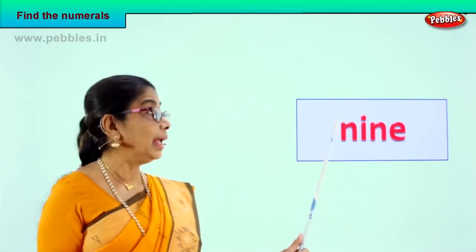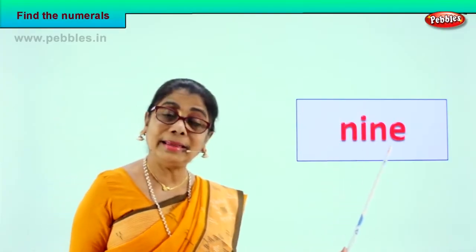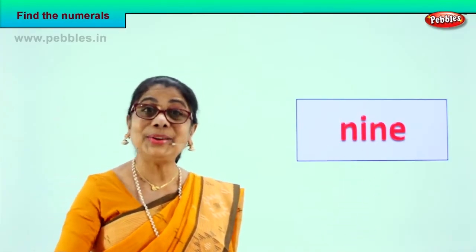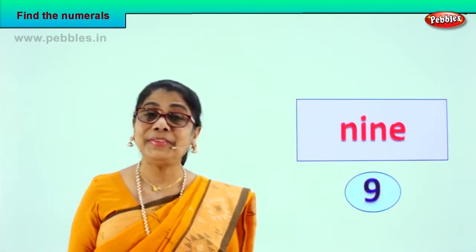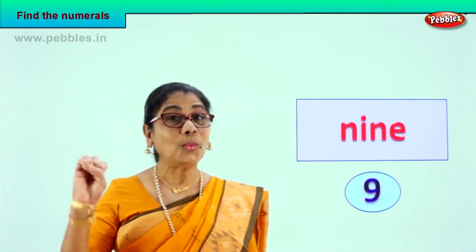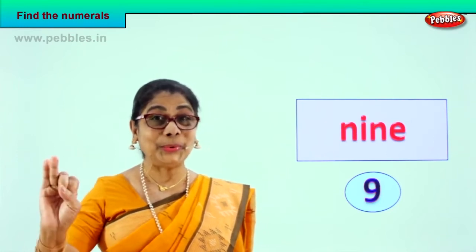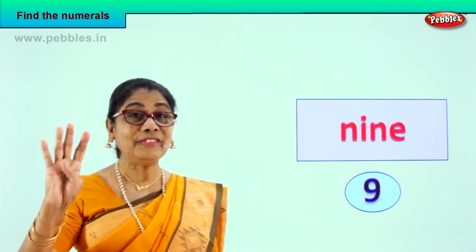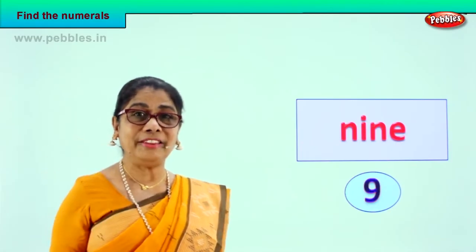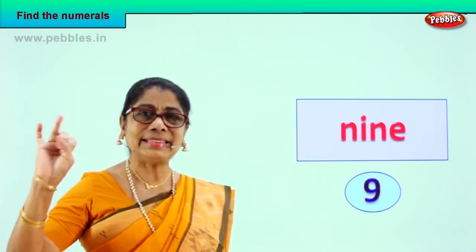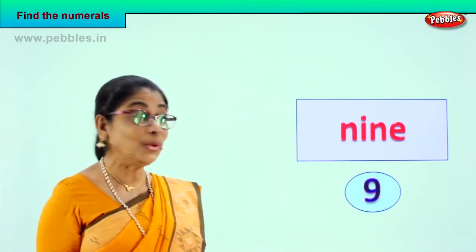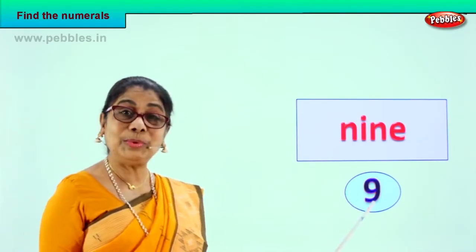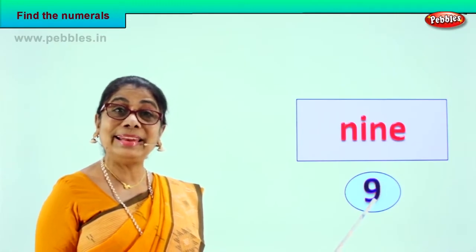What is N-I-N-E? Good. 9. Now, find 9 fingers for me. Shall we? 1, 2, 3, 4, 5, 6, 7, 8, 9. So we know 9. So we found the numeral 9.